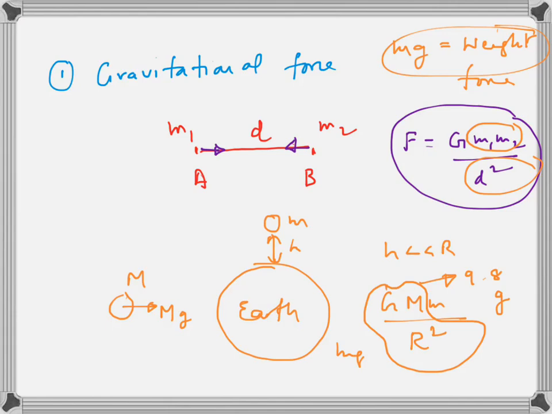So earth attracts every object with a force which is called weight of the object. It is given by m into g, mass of the object into g. The g value generally is 9.8 meter per second square. This g is also called acceleration due to gravity. We saw this even in projectile motion. Sometimes we take the value of g as 10 for convenience, but unless otherwise stated, you must take g value as 9.8. You cannot take it as 10.